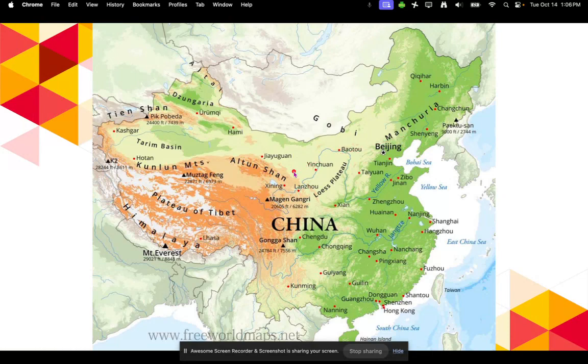All right, so here is a topographical map of China. Over here where the browns are, that means it is a very high elevation. As you can see in the plateau of Tibet, the Himalayan mountains, and the Tian mountains up here as well, very high, very dry areas. And then over here we have the Gobi Desert, which I showed you a picture of before. Over here in the green is more lush landscapes. And then down here by Vietnam and Laos, we have more of the tropical areas.